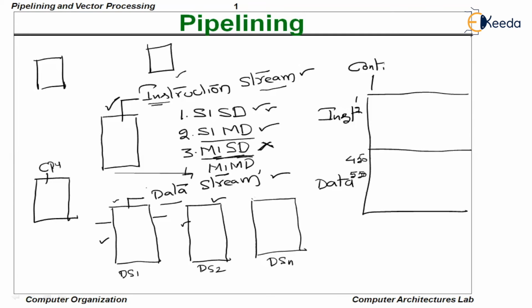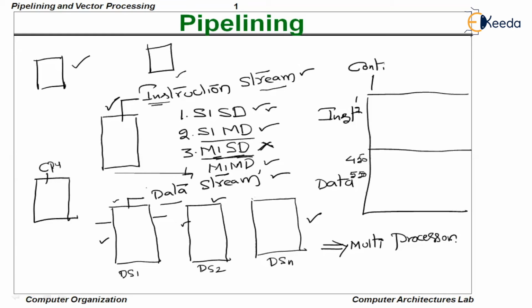There is no practical implementation history because it is not possible. MIMD, meaning multiple instruction streams, multiple data streams, is purely a multiprocessor concept.